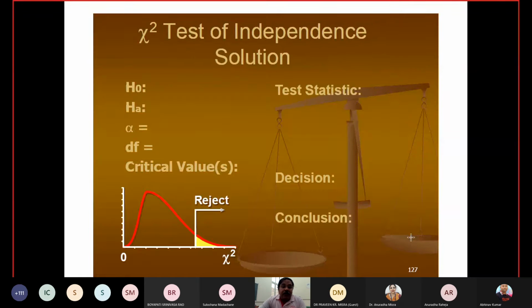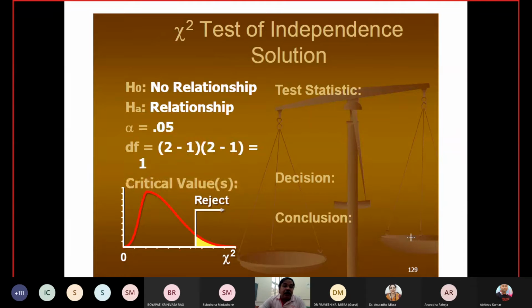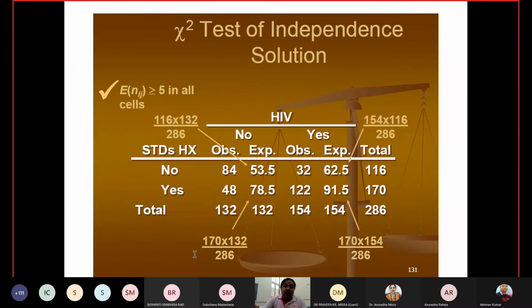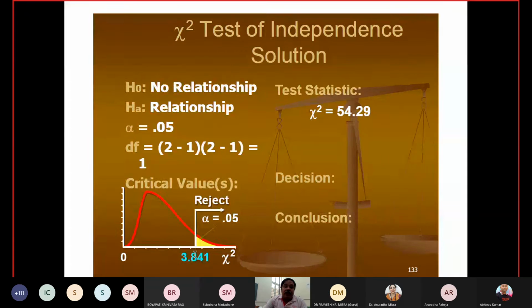For this one we go ahead the same way. We define the null hypothesis, no relationship, and the alternative, there is a relationship. The size of the test is defined in the beginning, and the degree of freedom will be there. Then for the chi-square with degree of freedom 1, we find the theoretical value, and for HIV we do all the calculations and find the calculated value.